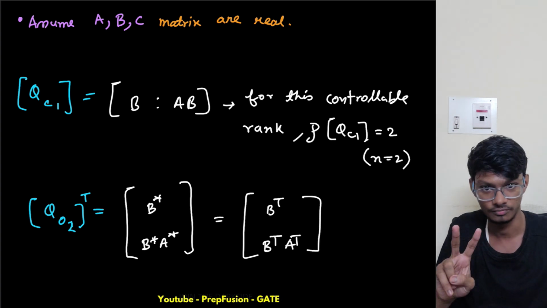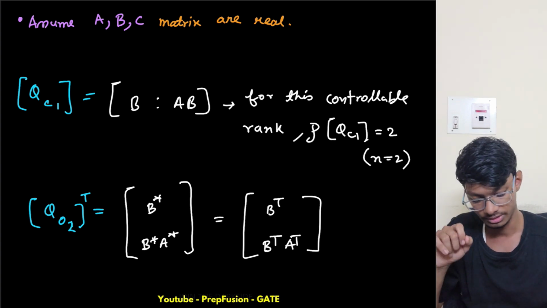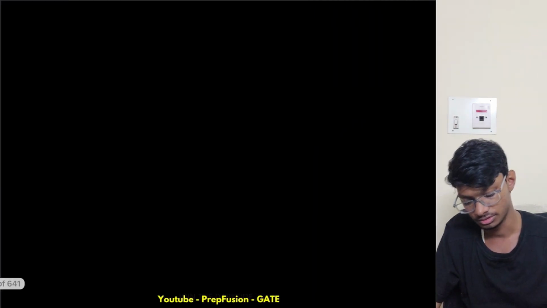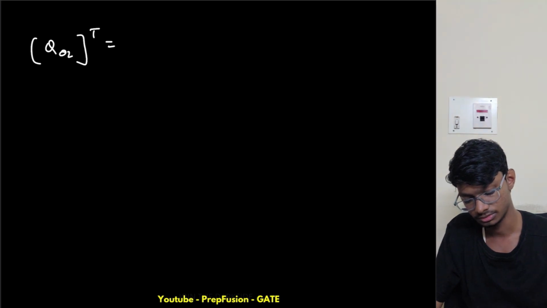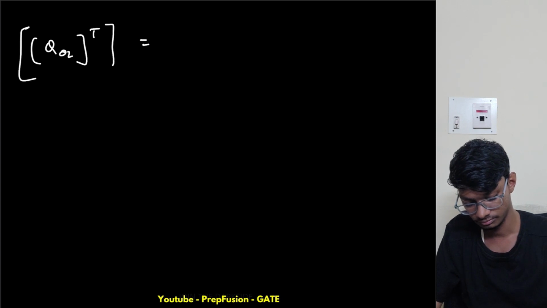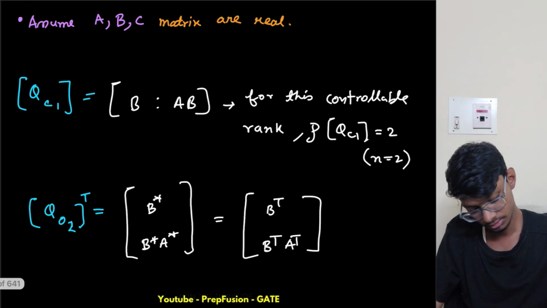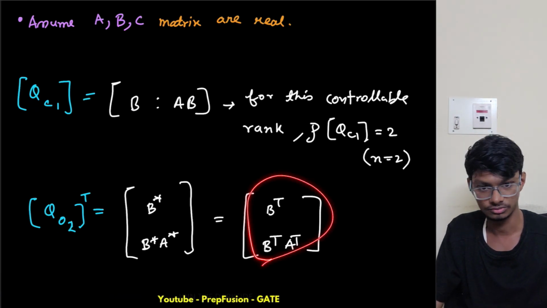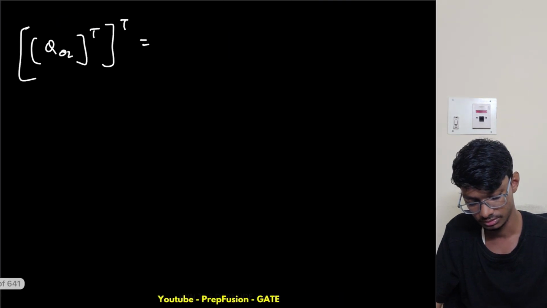Now I will just flip them: I will take the transpose of the whole equation, QO2 whole transpose. This becomes B transpose A transpose, whole transpose, following the rule of transpose.